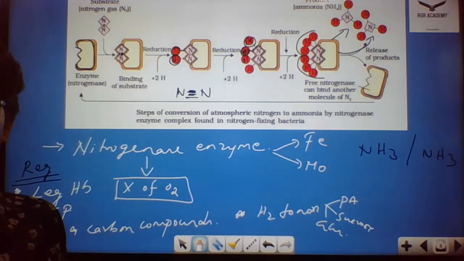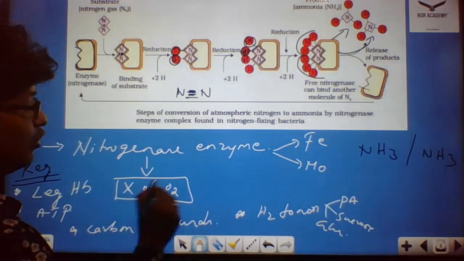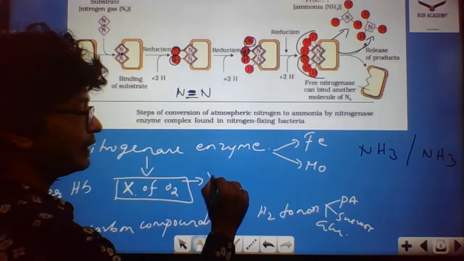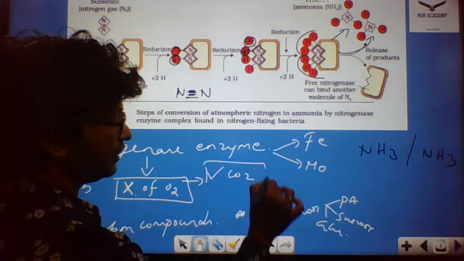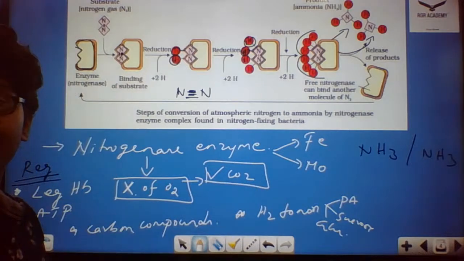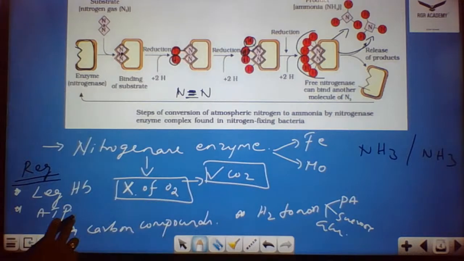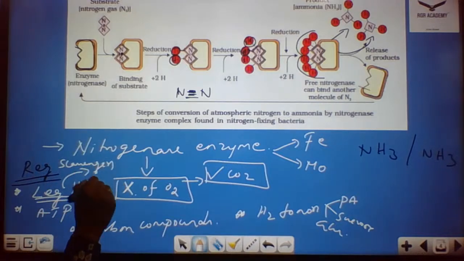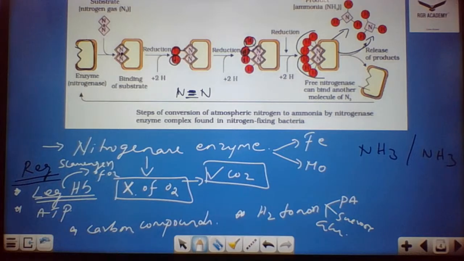Okay. Absence of oxygen means anaerobic condition. So the nitrogenase enzyme requires that no oxygen should be there. For that it requires leghemoglobin. What is the main function of leghemoglobin? It acts like a scavenger of oxygen.